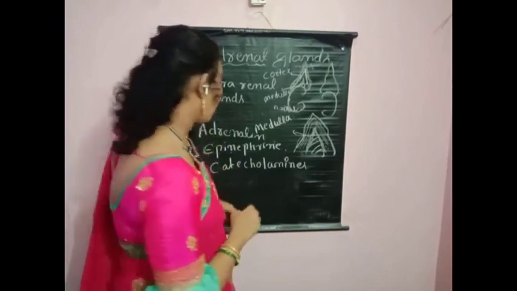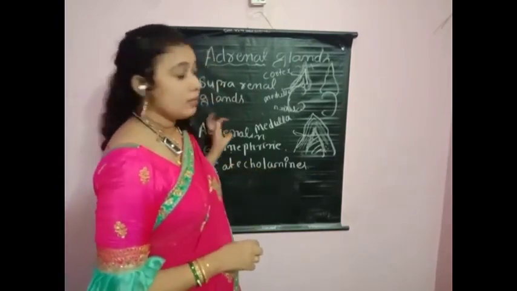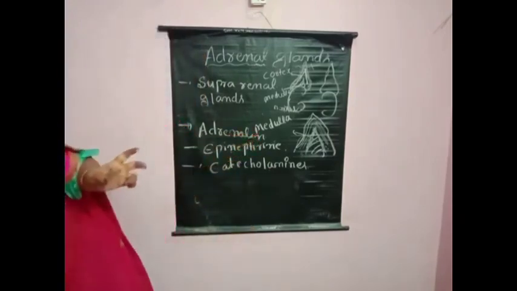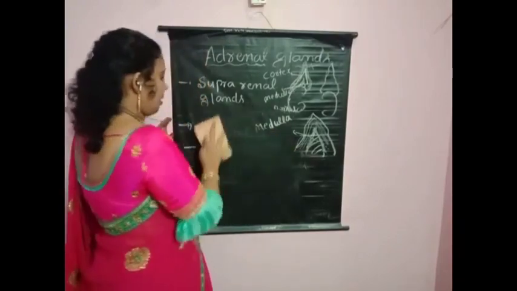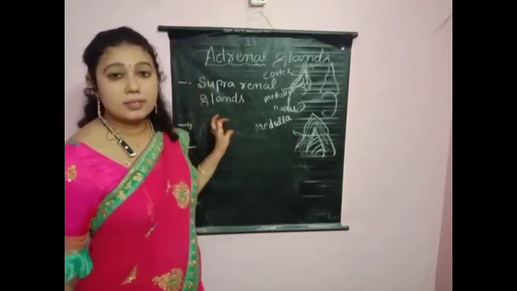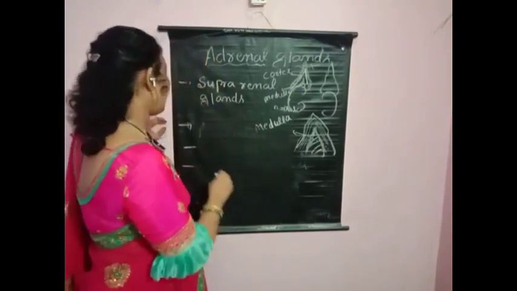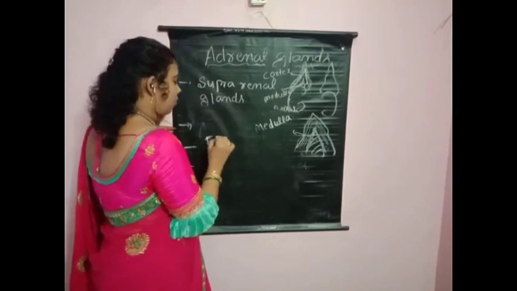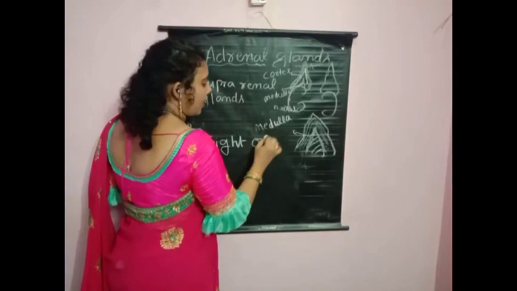These two are called catecholamines. These hormones are helpful during stress conditions. They control anger conditions, grief conditions. So these hormones are called fight or flight hormones.